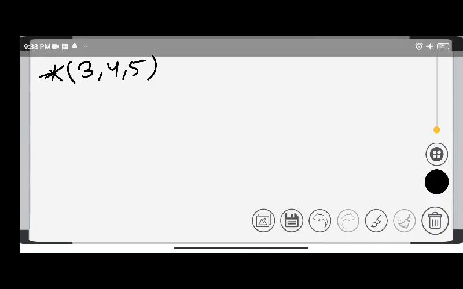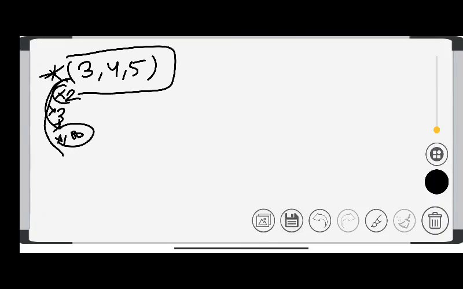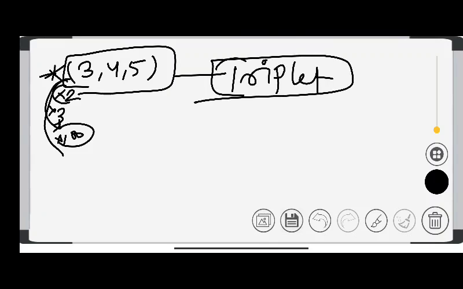So overall I am saying that 3, 4, 5 are the basic triplet, and its multiples, if I multiply all of them by 2, or 3, or 100, everything is a triplet. This one is the basic triplet. Just like this, there are many basic triplets. You have to remember all of them.